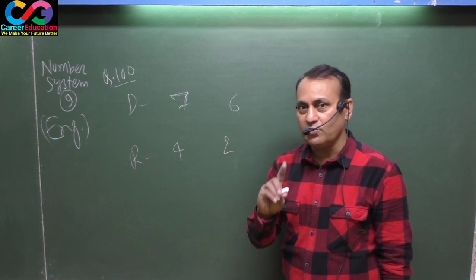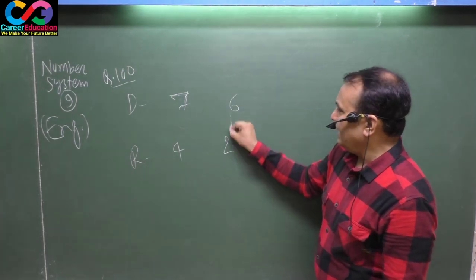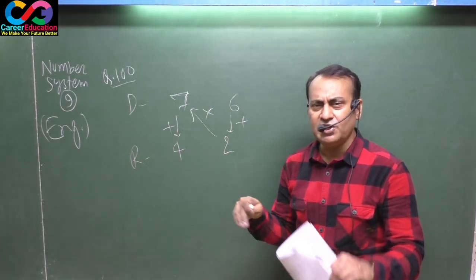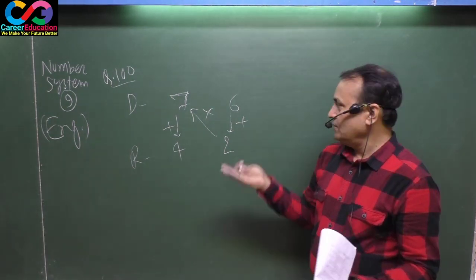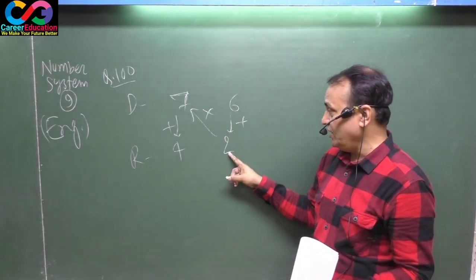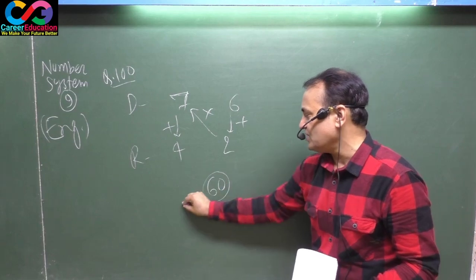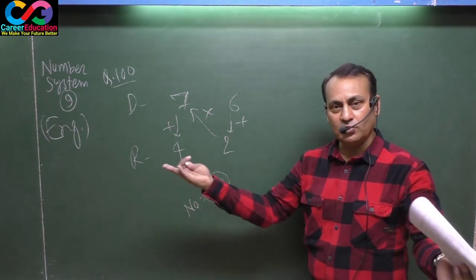In such a case, what you have to do? See here. Plus into plus. This series only has to be maintained here in order to get the right answer. Plus into plus. That means 6 plus 2, 8 into 7, 56 plus 4, 60. This is your right answer. This only you have to do in order to reach the right answer.